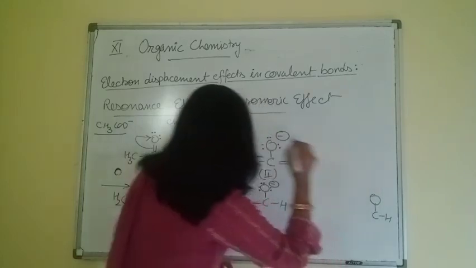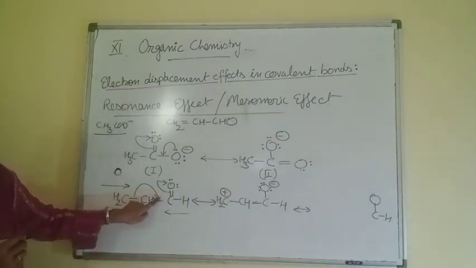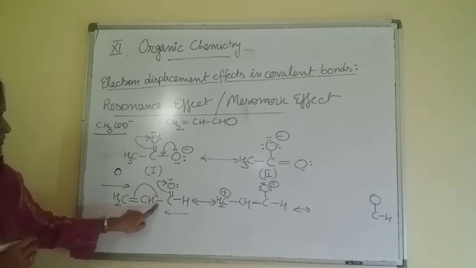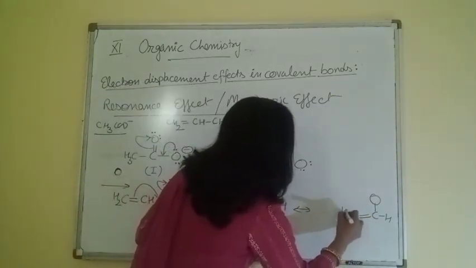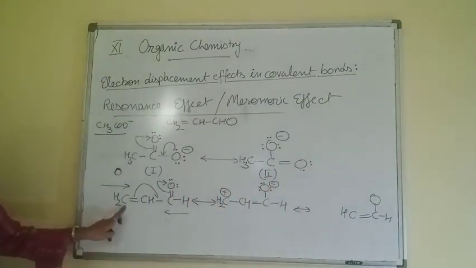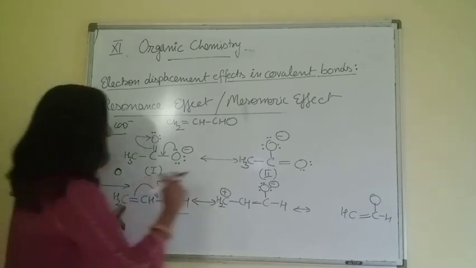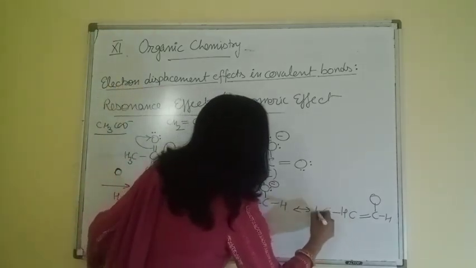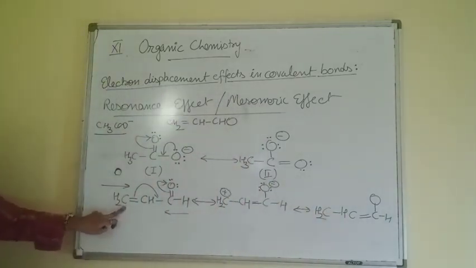CH single bond with oxygen, because we are transferring this pi bond to this position. So here a double bond comes between these 2 carbons, double bond CH. And this pi bond will go on this carbon, CH2 group. So here there is a single bond, CH2.